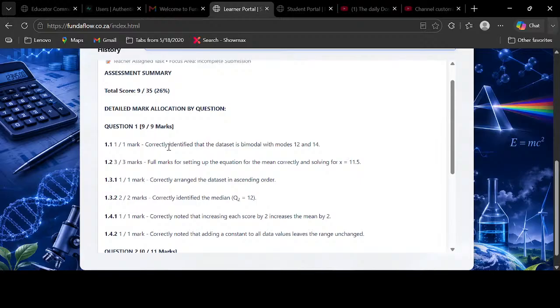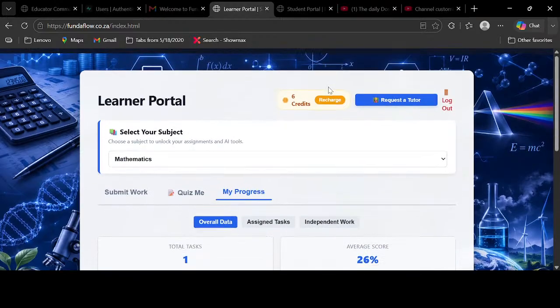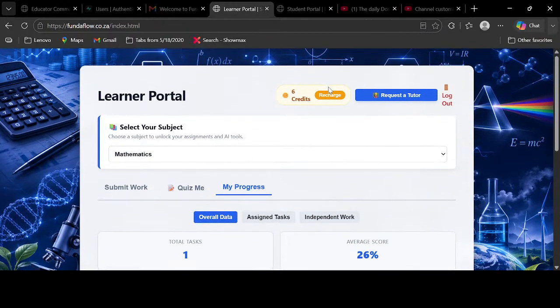So we have a question from Randu. He says, where can he get the test? The test, you can get it right now. If you go to the app, you will see that. Just show him there. You log in. Yeah. After logging in, you're going to choose maths. Yeah. After finding maths, you're going to request a tutor.